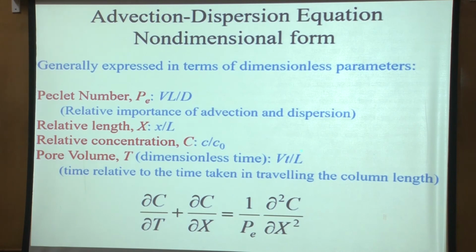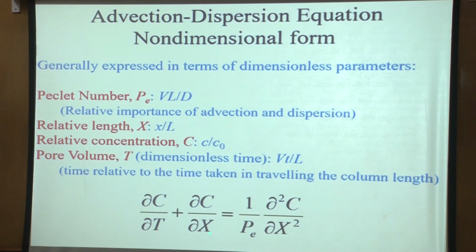So Vt by L is the non-dimensional time. So you have non-dimensional length, concentration C and time T, and once you use these three non-dimensional terms in your advection dispersion equation, it becomes a non-dimensional equation. Remember there was a D here and there was a v here.